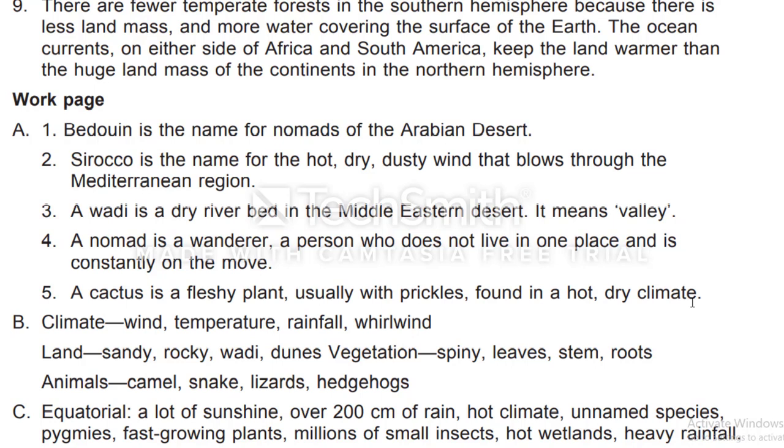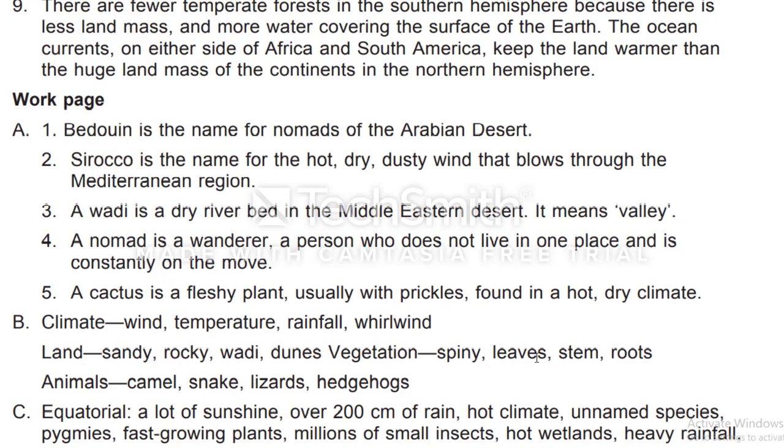Write the words below in the appropriate column. In the climate column, you will write wind, temperature, rainfall, whirlwind. In the land column, you will write sandy, rocky, wadi, dunes.